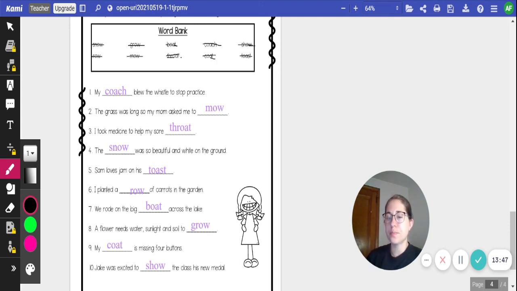Number 6, I planted a row of carrots in the garden. Row, R-O-W. Number 7, we rowed the big boat across the lake. Boat, B-O-A-T. 8, a flower needs water, sunlight, and soil to grow. G-R-O-W, grow. Number 9, my coat is missing 4 buttons. Coat, C-O-A-T. And 10, Jake was excited to show the class his new medal.